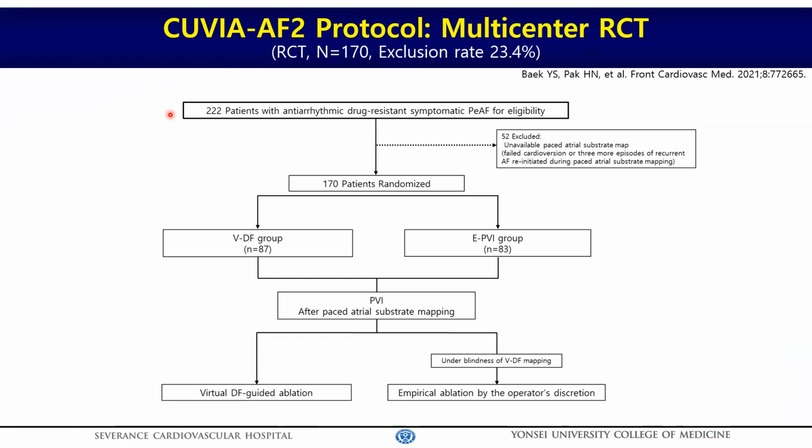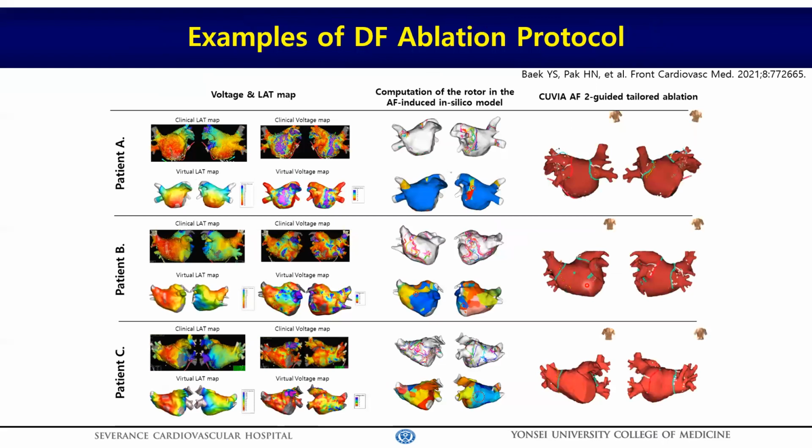Among the included patients, 23% were excluded due to failed cardioversion or reinitiation of atrial fibrillation. So restoring sinus rhythm to acquire the electroanatomical map is the major limitation of this study. However, over 170 patients were included and randomly assigned to the virtual DF group and the empirical pulmonary vein isolation group.